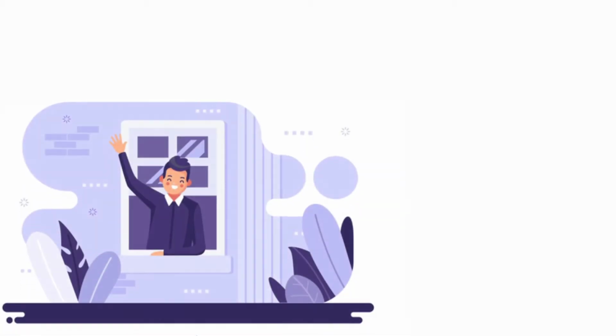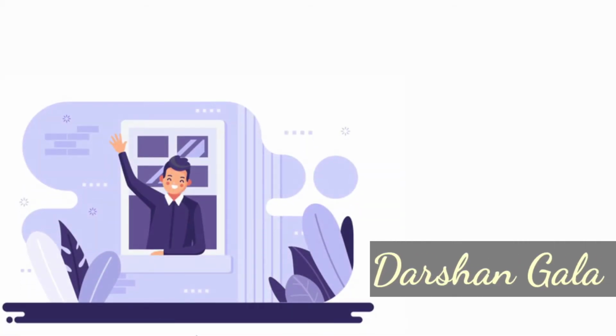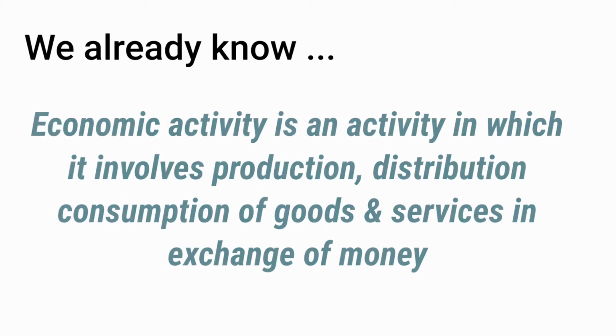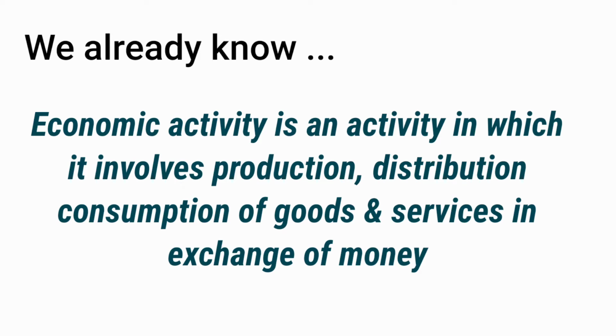Hello friends, I am Darshan Gala and today we will learn about the second chapter of OC, trade. So we already know that economic activity is an activity which involves production, distribution and consumption of goods and services in exchange of money, right?